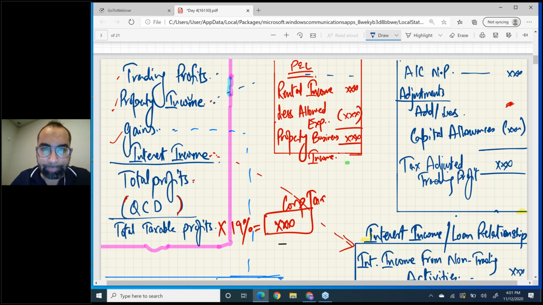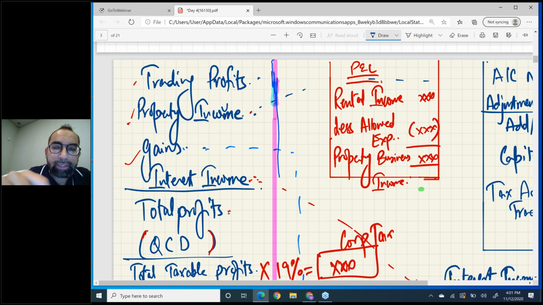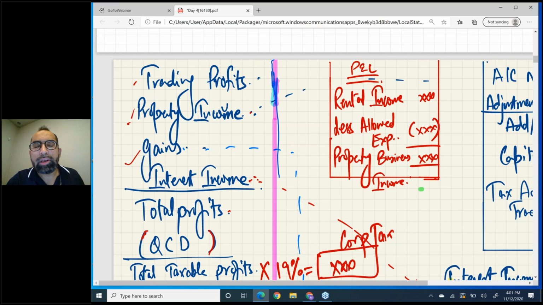Okay, now if somebody asks you to calculate tax for an individual, what will come to your mind? Three columns: non-saving interest, dividend. Okay, but if somebody asks you to calculate tax of a company, this format will come to your mind. This is just one column format.